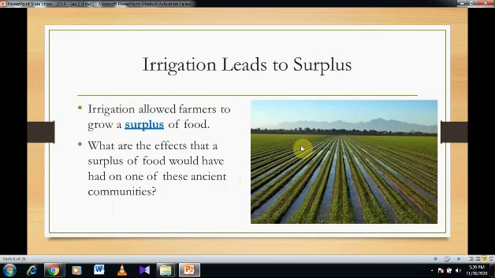When they started building the irrigation systems, as you can see, the farms and the crops were no longer destroyed, and they had a surplus, or excess, of food. So, what do you think the effects of having surpluses were on one of these ancient communities? Please take note that I answered the first question. The questions in the slides, you need to answer them so we can discuss them in the extra care session.